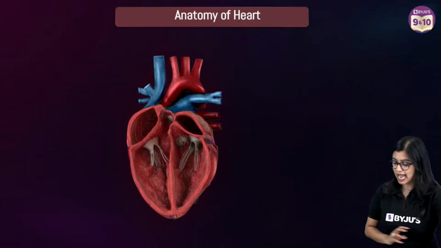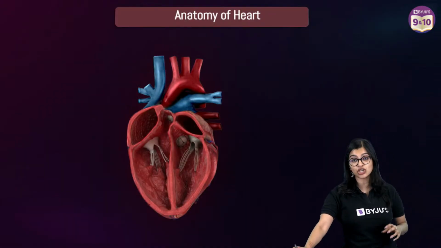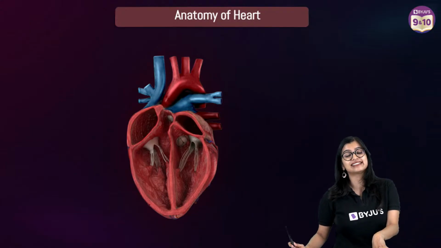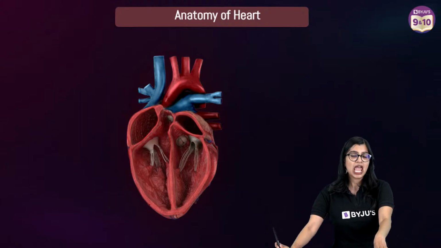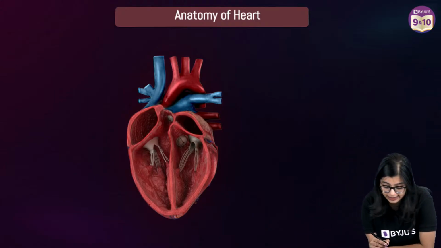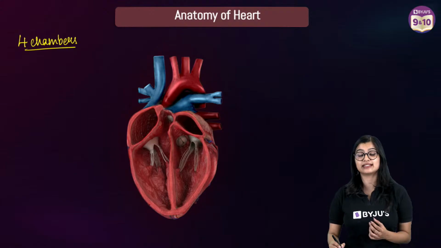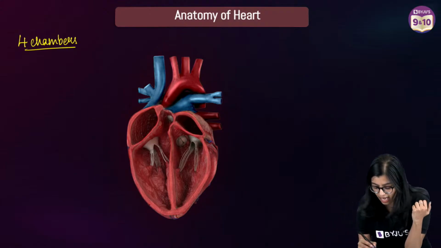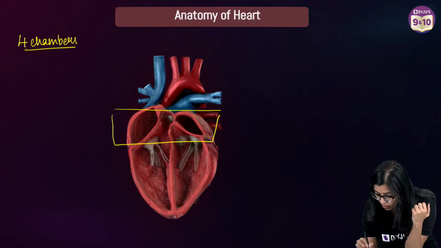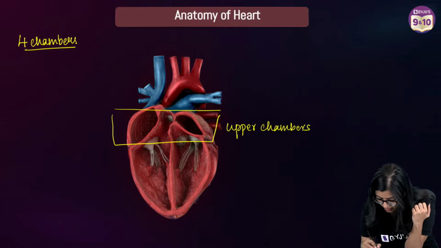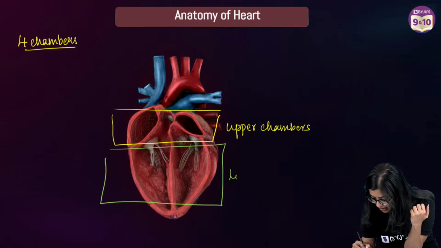So now let's understand a little bit more about the structure of the heart. When we learn about the structure of the heart, we see that there are chambers within the heart, and in the human body there are 4 chambers, which is why we have a 4-chambered heart. There are two upper chambers, and we also observe that there are two lower chambers.